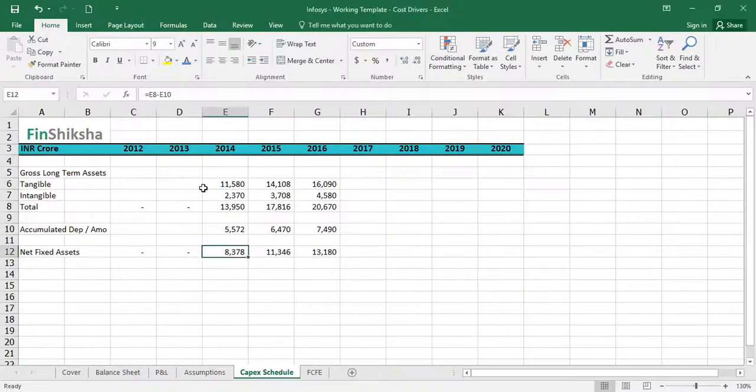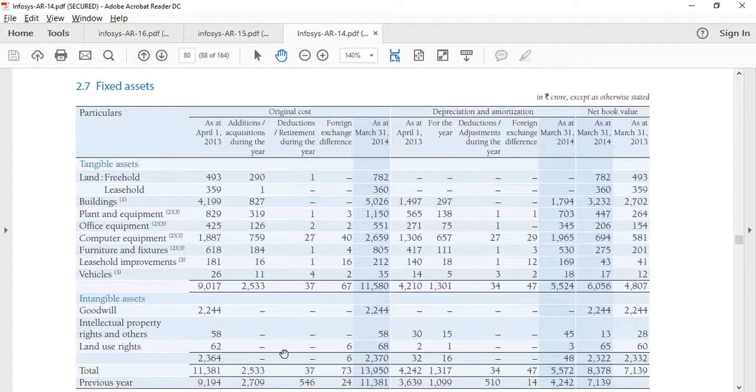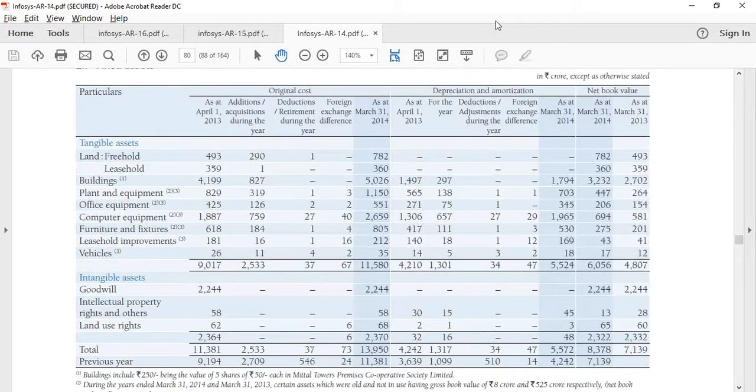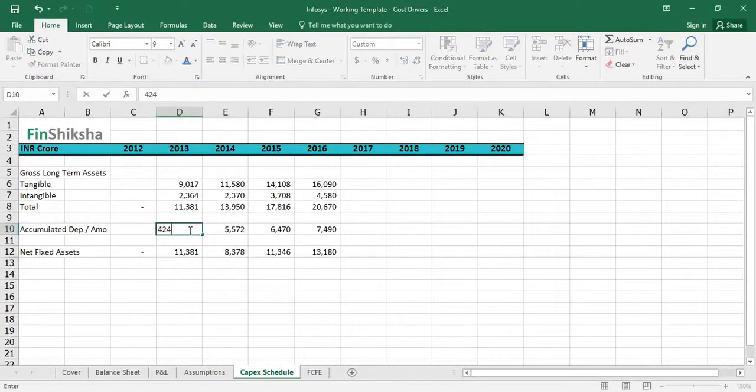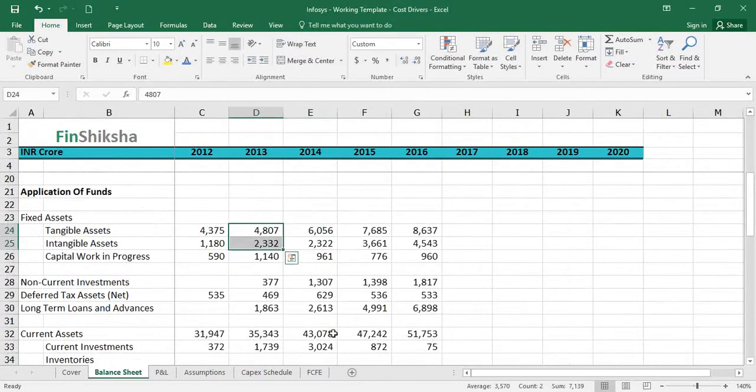So let's plug in these numbers, 9017 and 2364. That gives me the total 11381. What is the accumulated depreciation for the year? Depreciation and amortization as in April 2013, 4242 is the total number that we are looking at. 7139, let's see if this matches. 7139 is the sum of these two numbers.